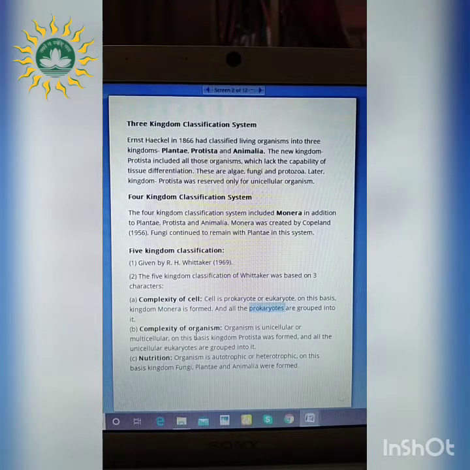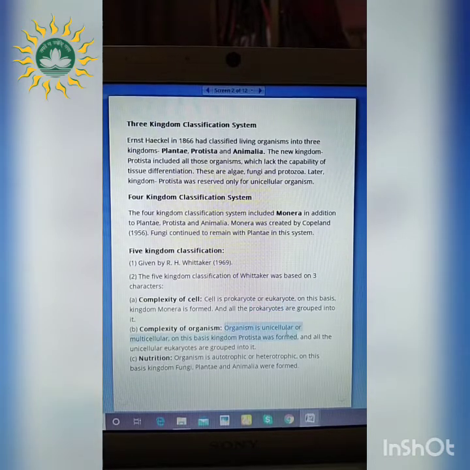Next is complexity of organism. He said that the organisms can be both unicellular and multicellular, and on the basis of this the kingdom Protista was formed. All the unicellular eukaryotes are grouped into this kingdom. And nutrition is what? Organisms can also be either autotrophic or heterotrophic, and on the basis of this, the other three were formed. What are those? Fungi, Plantae and Animalia.